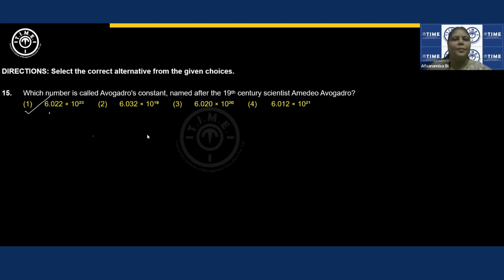Where students get confused is, they'll try to write this as 6.022 into 10 to the power of 34. I don't know why, most of the students go wrong in writing this value, but it is actually 23, right? And sometimes they'll write even 27. Maybe they get confused with Planck's constant. Or 19 also, usually. But the correct option is 23, right? 6.023 into 10 to the power of 23.